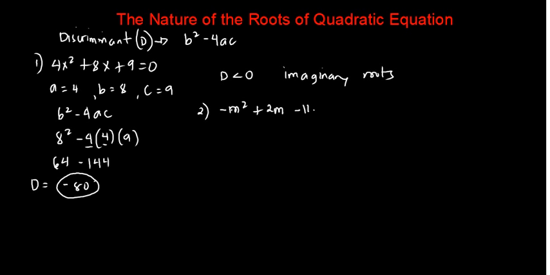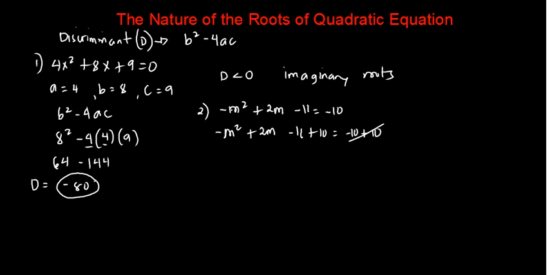So as you can see, the given quadratic equation is not yet in standard form, because our equation is not equated to 0. So to do that, we will get the additive inverse of negative 10, which is positive 10. So it will become negative m squared plus 2m minus 11 plus 10 equals negative 10 plus 10. So these two numbers will be eliminated, and then let's simplify our answer on the left side.